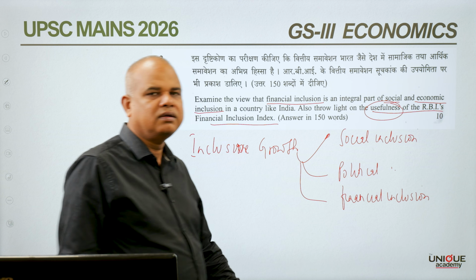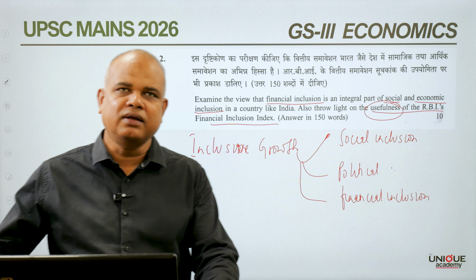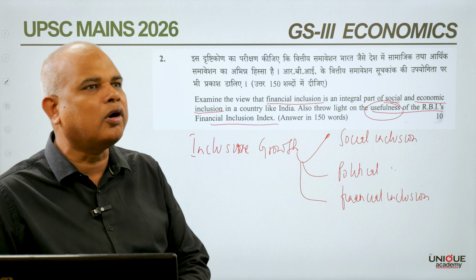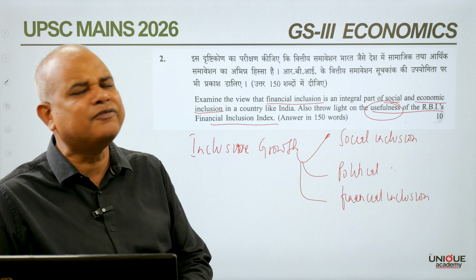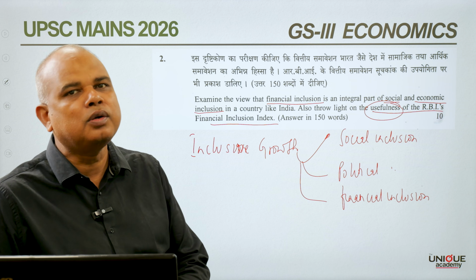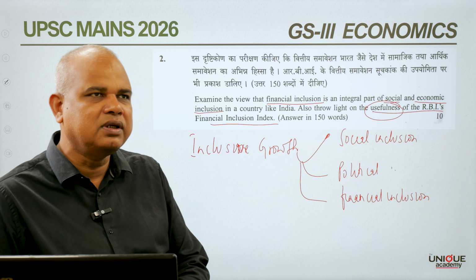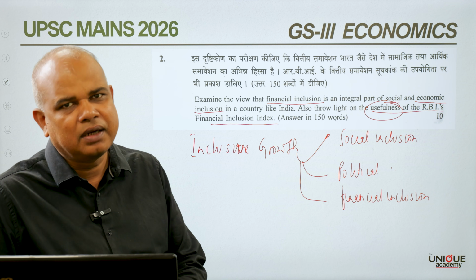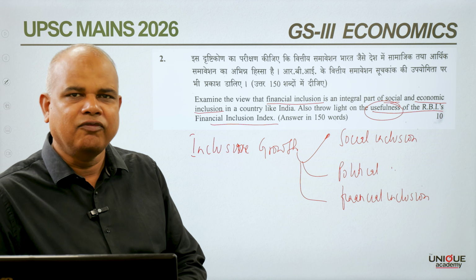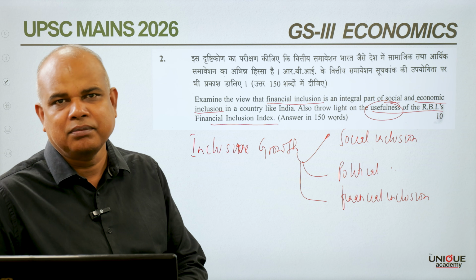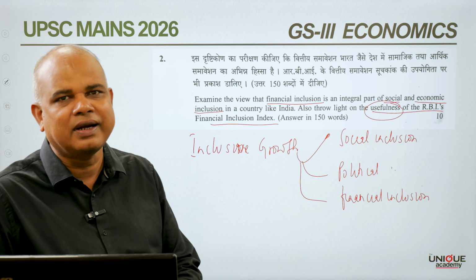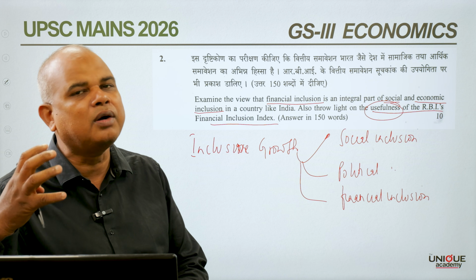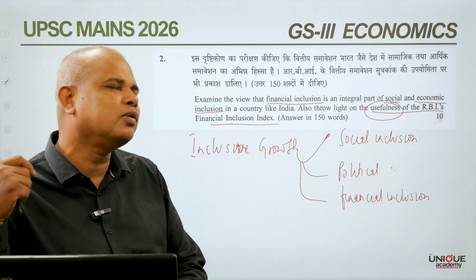Now, if we look at this particular government, after 2014-15, the Government of India has initiated different schemes and programs in order to attain financial inclusion, whether it's Pradhan Mantri Jan Dhan Yojana, Pradhan Mantri Jeevan Jyoti Bima Yojana, Pradhan Mantri Suraksha Bima Yojana, or Atal Pension Yojana. All these schemes, no doubt, will ensure financial inclusion.